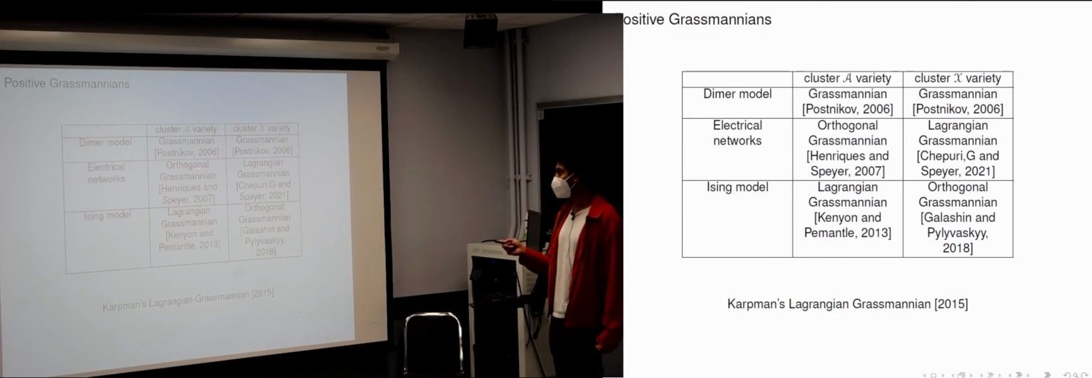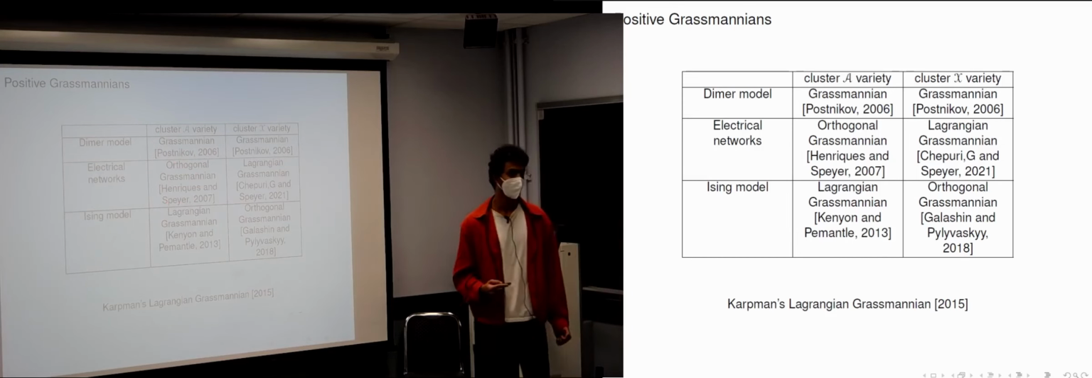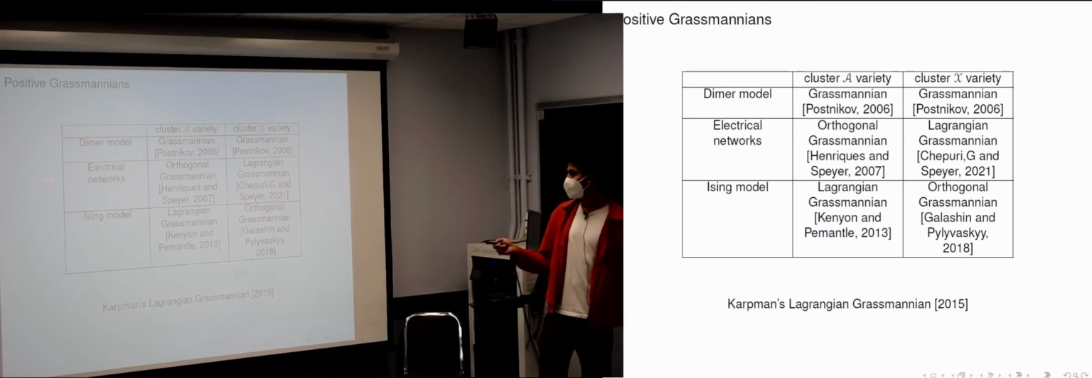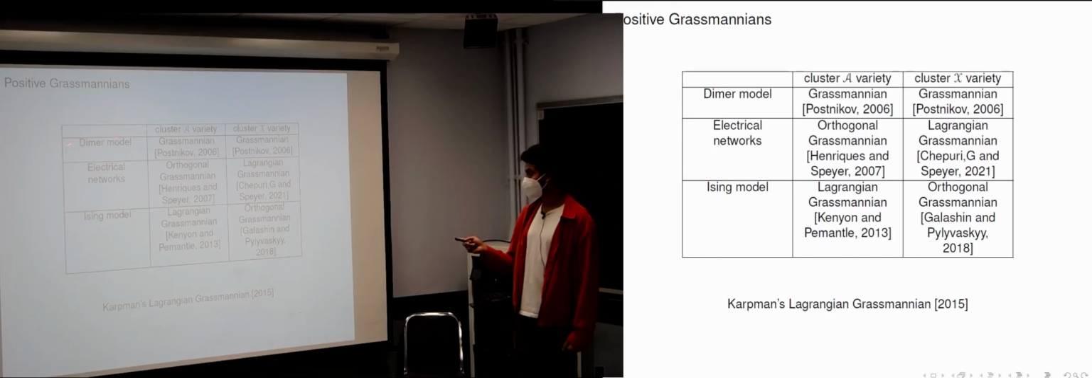Now there's also an A side of all this story, and in this case, on the A side for electrical networks, you have a totally non-negative orthogonal Grassmannian, which was defined by Henriques and Speyer in 2007. And there's a third fundamental model in statistical mechanics, which is also associated to the dimer model.